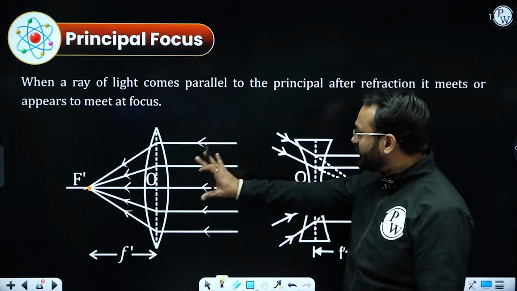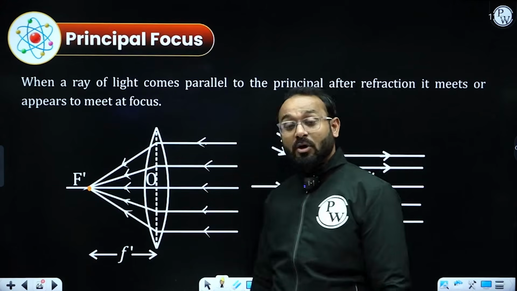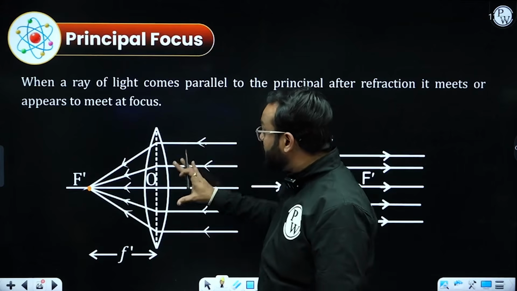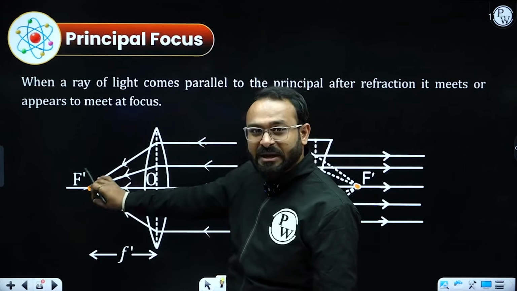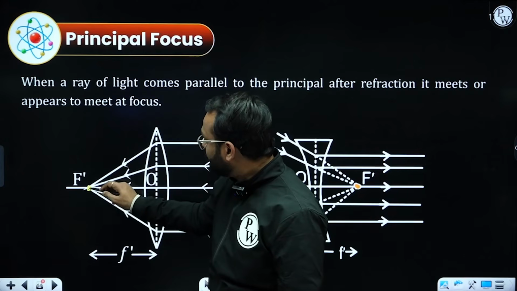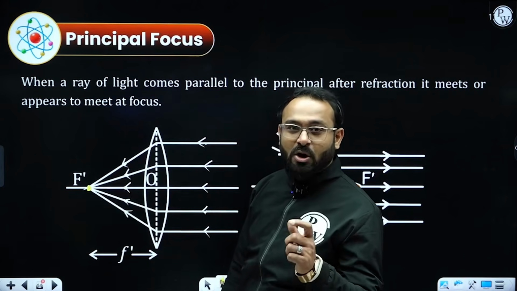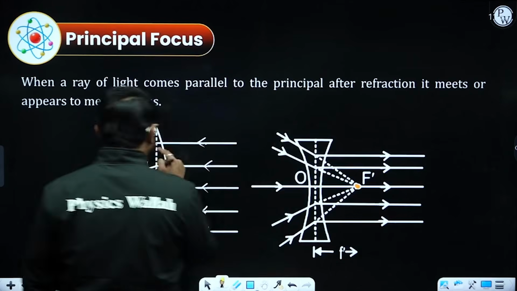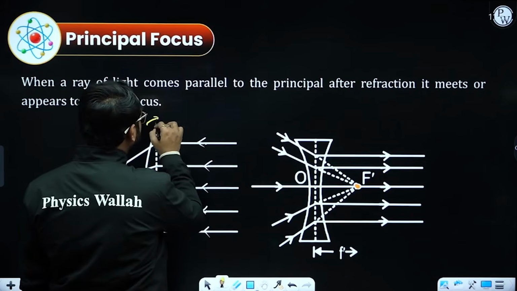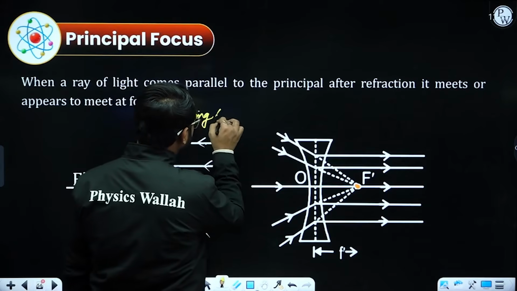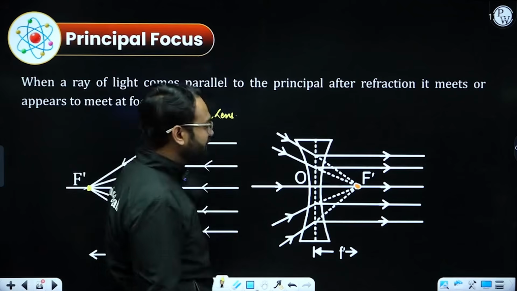In case of convex lens, if a ray of light comes parallel to the principal axis, it converges and meets at a point that is called focus. And because it is converging, this lens is known as converging lens.